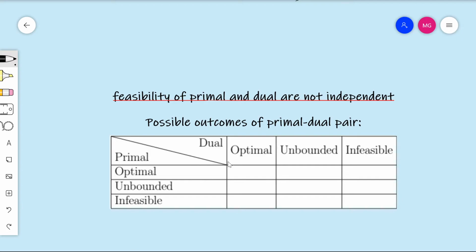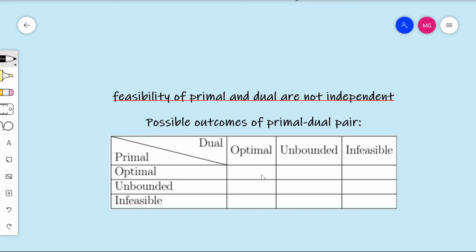Here's all the pairs of outcomes that can potentially happen when you're considering a primal dual pair. Here's the outcomes for the primal, and here's the outcomes for the dual, and this 3 by 3 grid of 9 cells here gives all the primal dual pair outcomes. And they are not all possible. That is, sometimes if you know something about the feasibility of the primal, or maybe lack thereof, that will in turn tell you something about the feasibility of the dual. They do not come independently from each other.